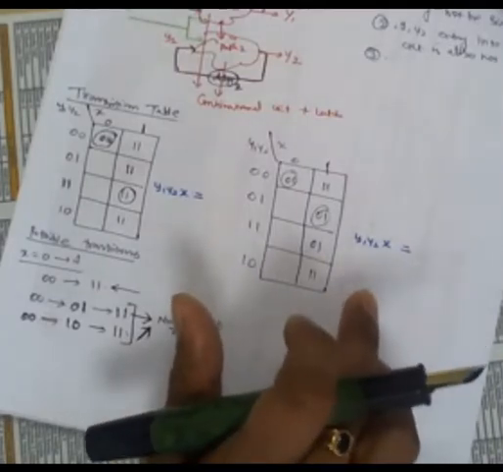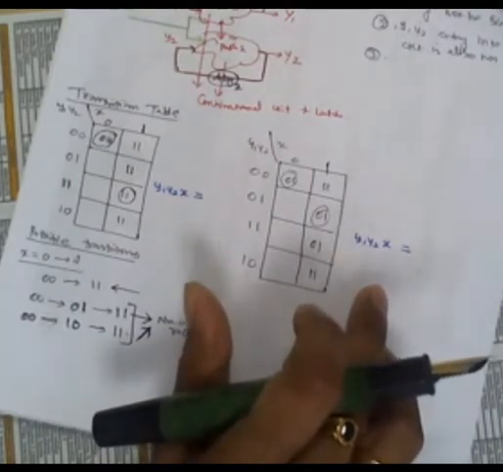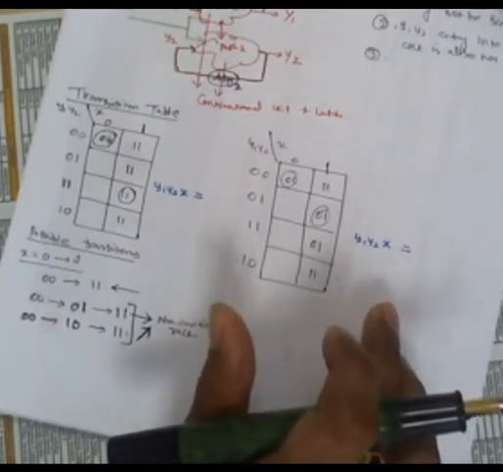This also is a non-critical race only now, because your circuit will go to the ultimate stable state now. Do you understand, all of you?